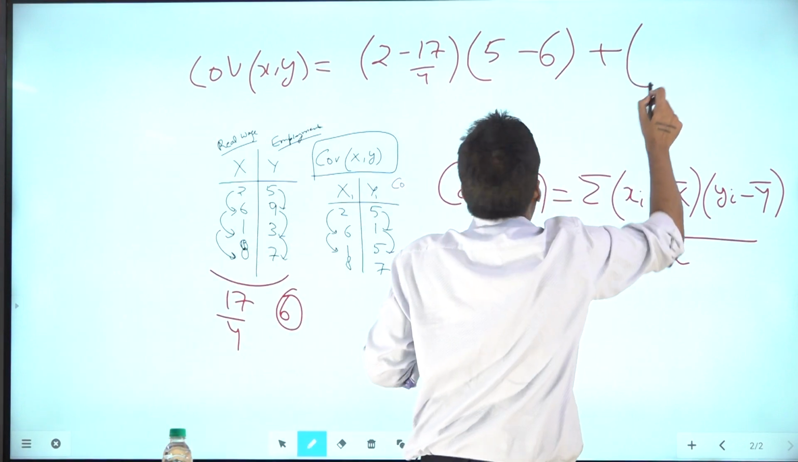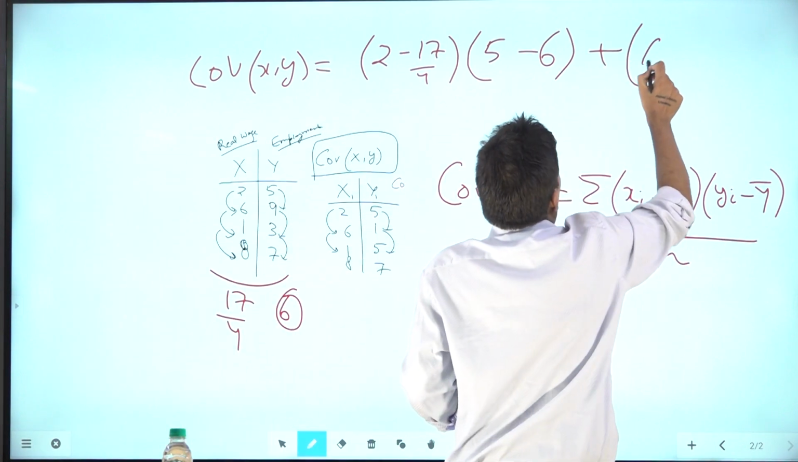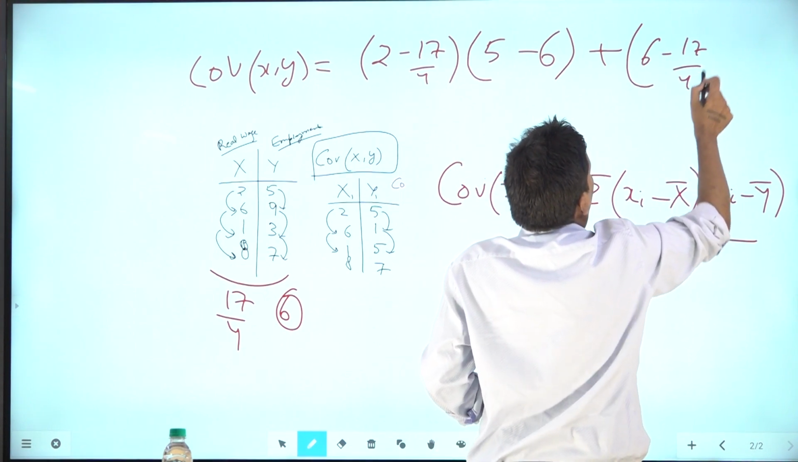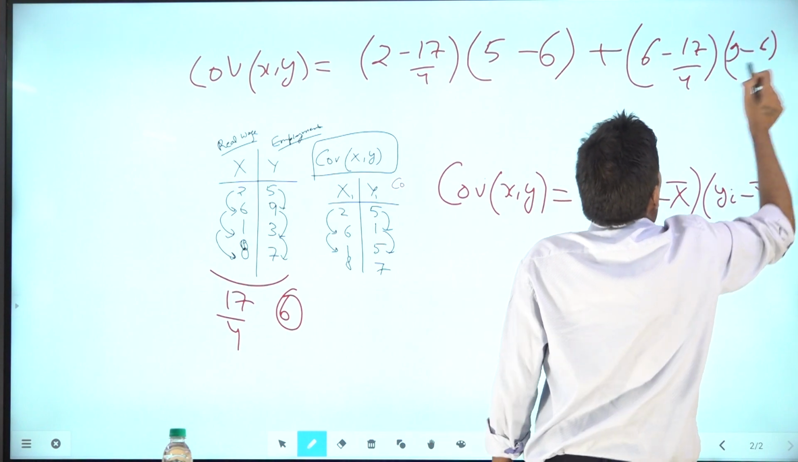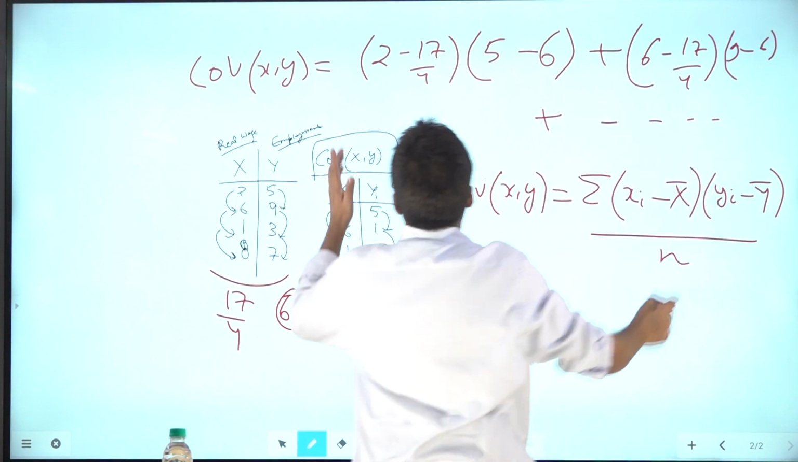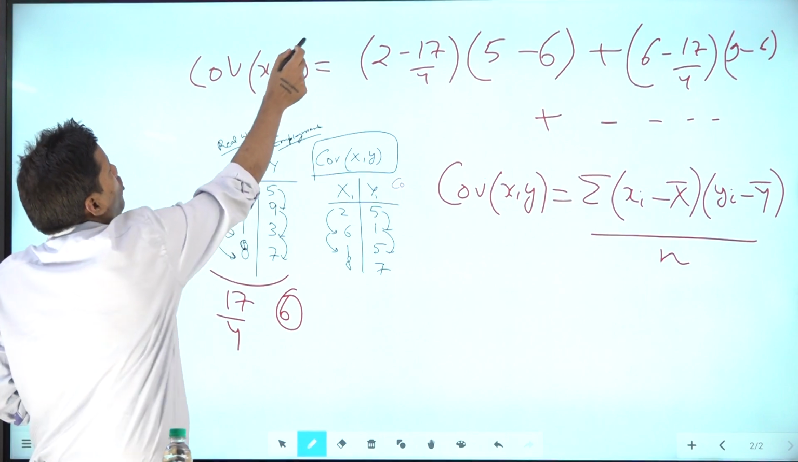Then you will do for the second element: 6 minus 17 by 4 into 9 minus 6. And this way you will do for the remaining two elements. Now you got it? So now you have understood covariance.